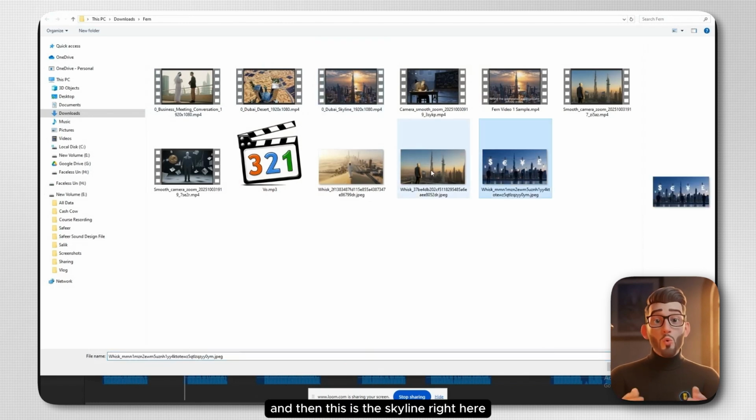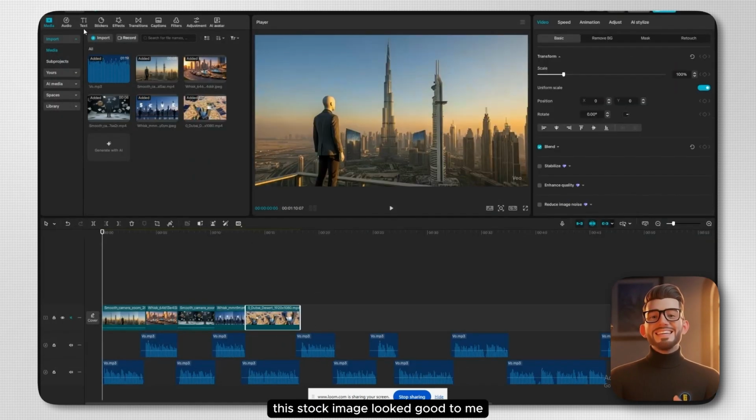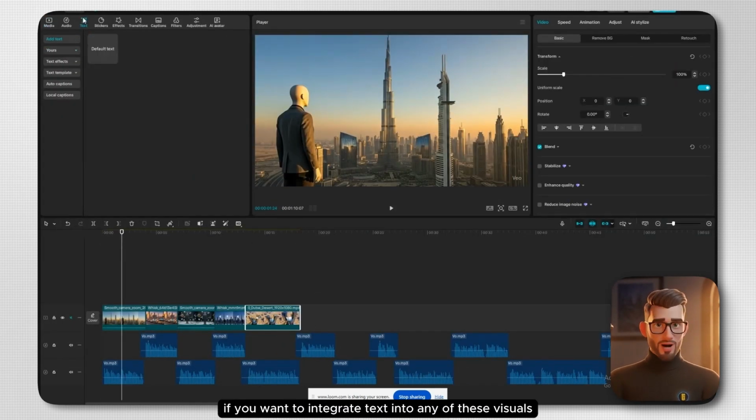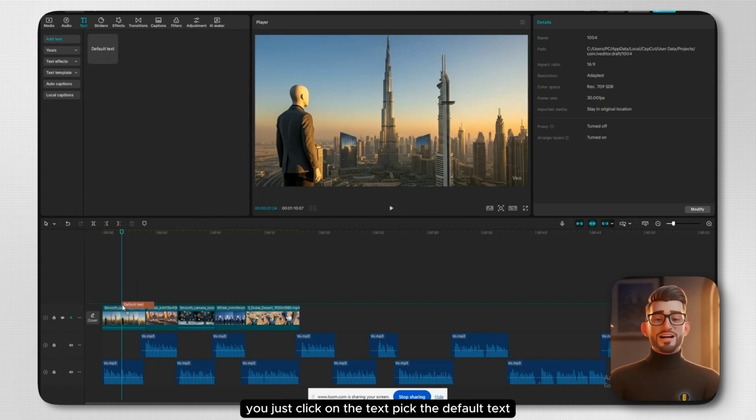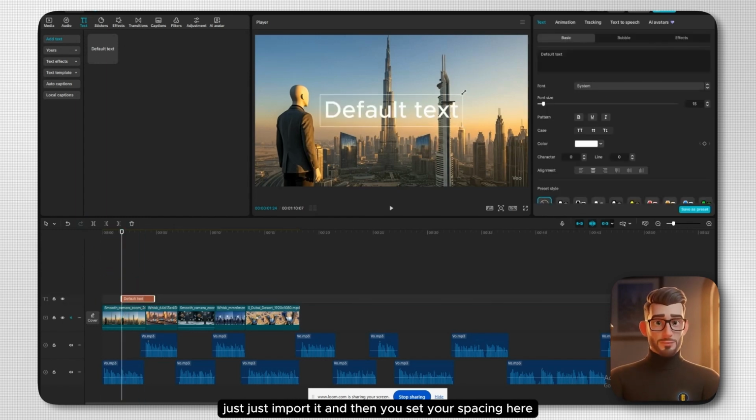And then this is the skyline right here. This stock image looked good to me, so I imported it here. If you want to integrate text into any of these visuals, you just click on the text, pick the default text, and import it. Then you set your spacing here. I didn't do anything, I just clicked, and you can adjust it however you want.